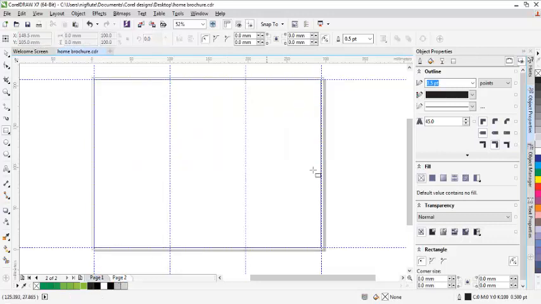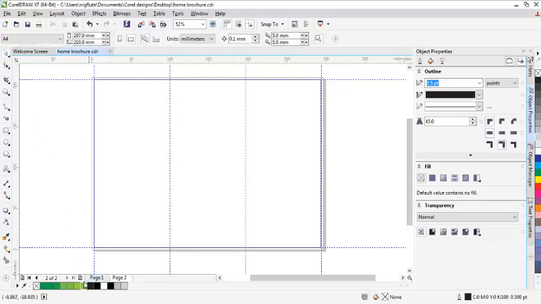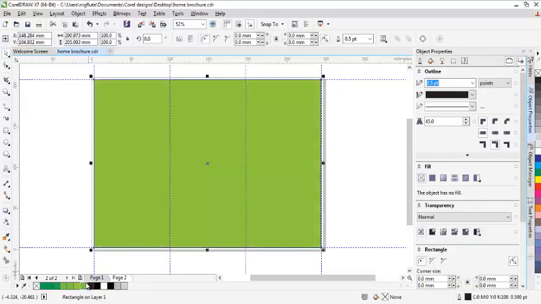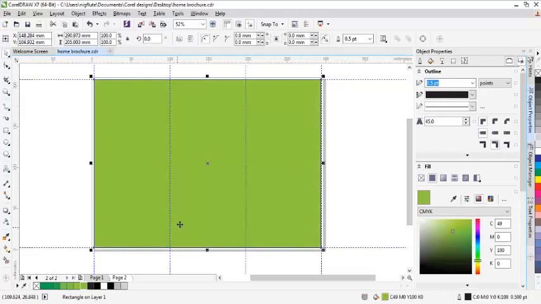So I intend to do everything combined. That is why I'm using this method. Now let me just pick the color. This is the color, and I'll click on it. It gives me all the color.